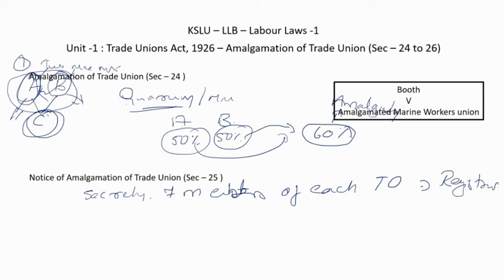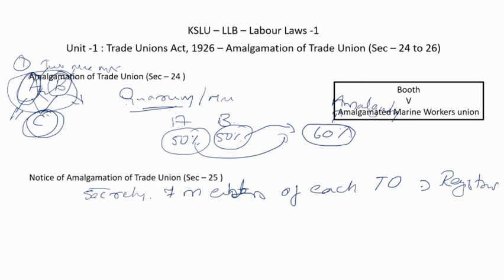If the secretary is satisfied with the quorum and the results of the meeting, then he can update the registration with the new entity name, the amalgamated entity name.